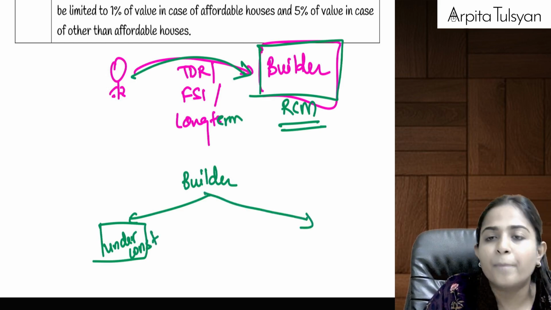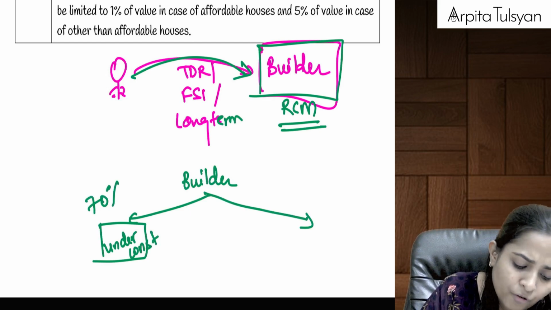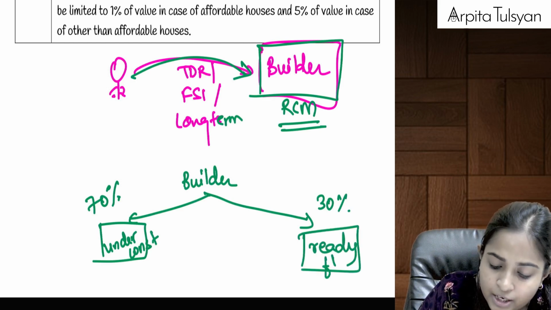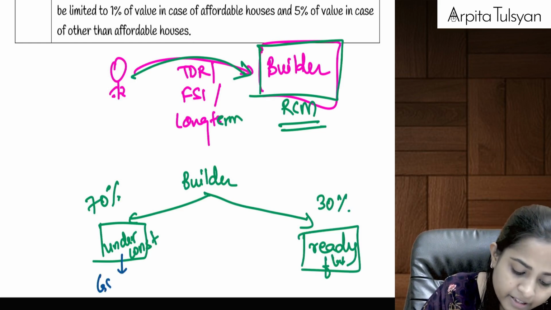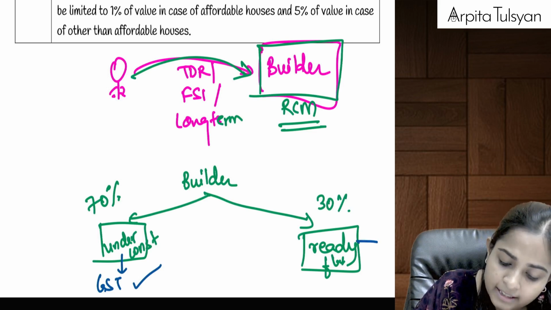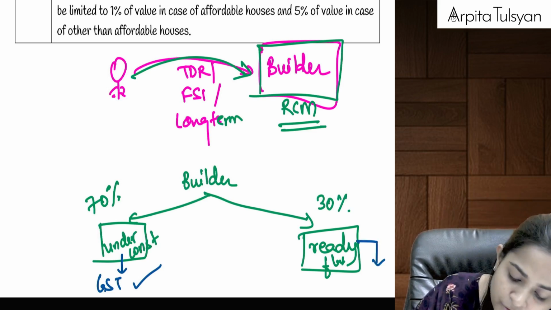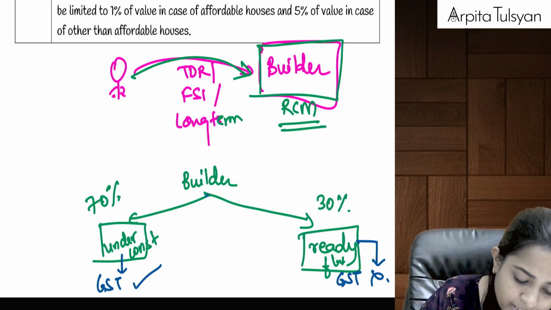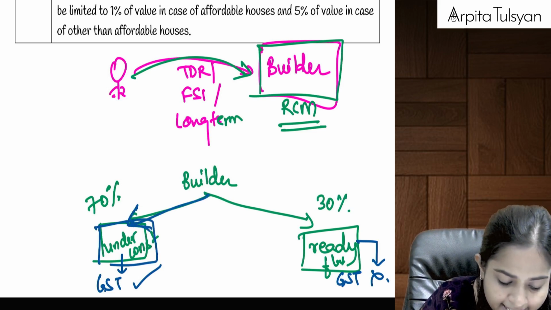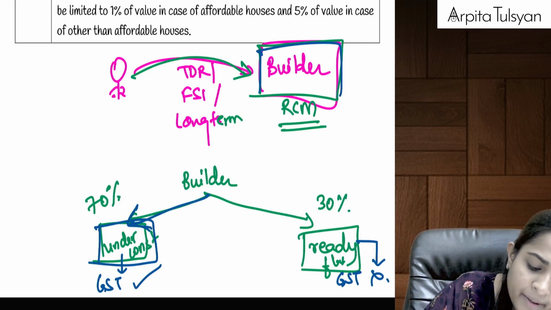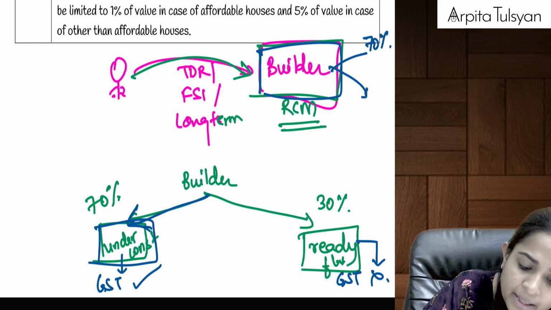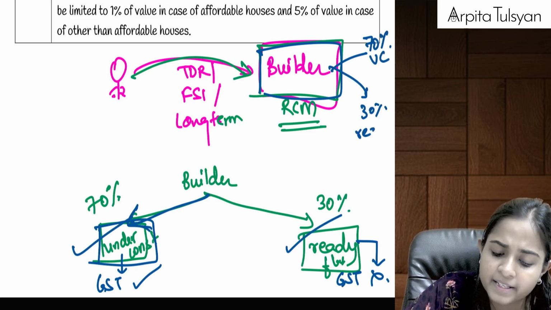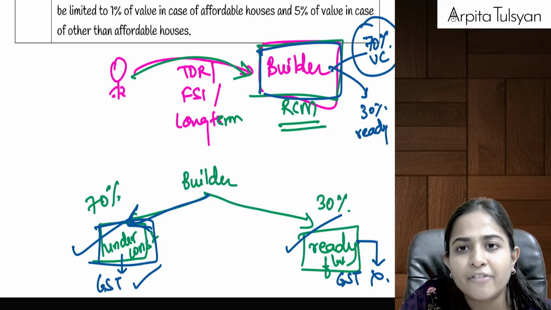Let's say it is selling some property before construction. Let's say 70% of its flats are sold under construction and 30% is sold as ready flats. So can we say on this 70% there is GST applicable? And on this 30%, this is neither supply of goods nor supply of services, so this is totally outside the purview of GST. So when the builder is selling these under construction flats, can we say for the builder 70% is outward supply and 30% of flats is also outward supply? 70% under construction, 30% ready. So for the 70% anyway it will pay the GST.